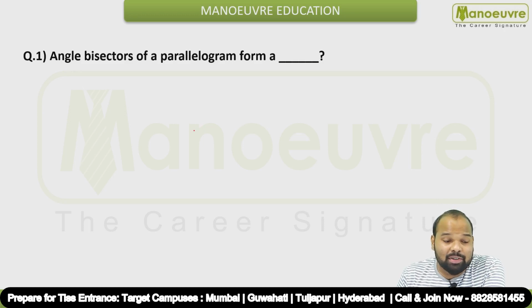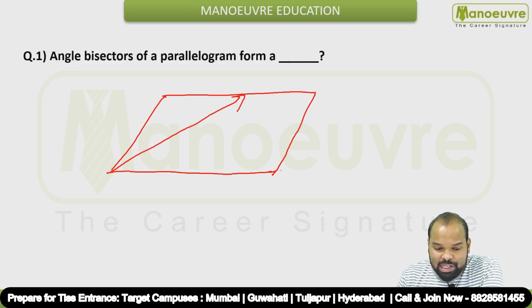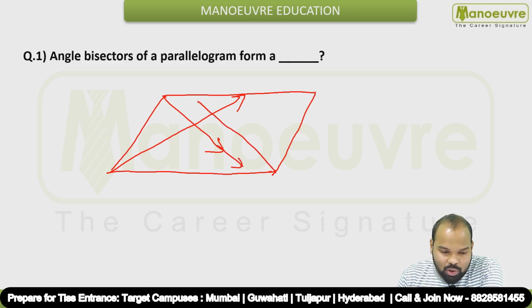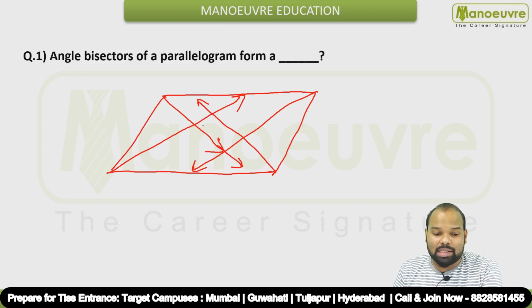So let's get started with question number 1. Angle bisectors of a parallelogram form what? If I draw a parallelogram over here, this is what we call a parallelogram. The angle bisectors of each and every angle will be like this. Let me just draw them quickly. The intersection of these angle bisectors will form a figure at the center, and they are asking what is the shape of this figure.